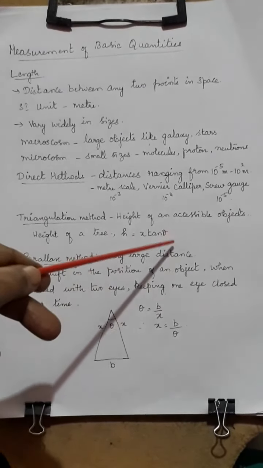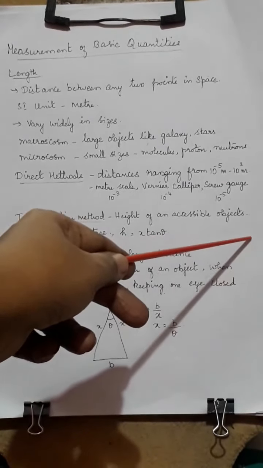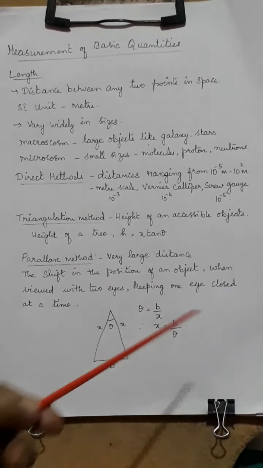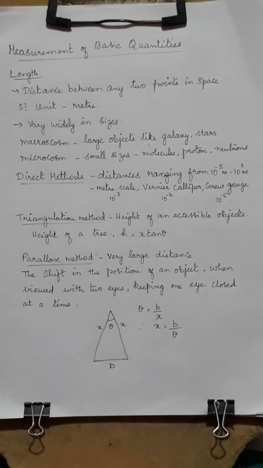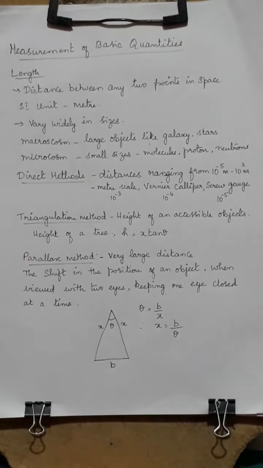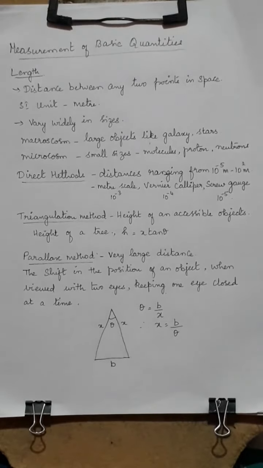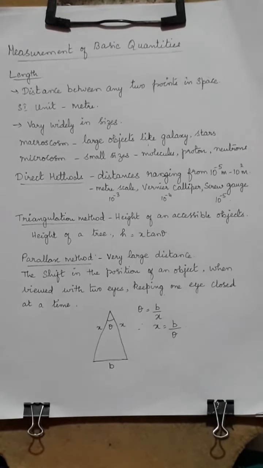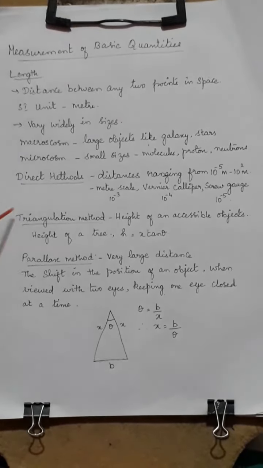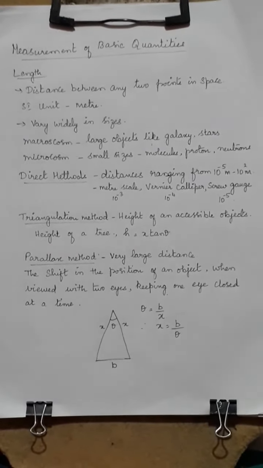The man stands at a distance x from the tree. So h will be equal to x into tan theta. You can use this triangulation method if the distance is more than 1 kilometer and less than 10 kilometers.